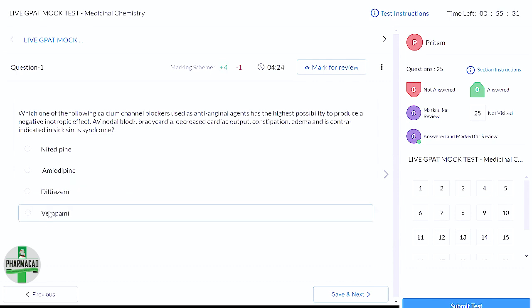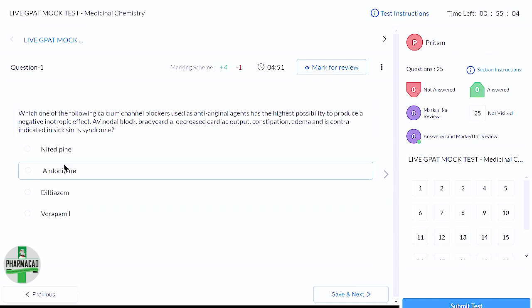And this is the only drug which is contraindicated in sick sinus syndrome. You might not remember this, but at least you should remember that verapamil has the highest selectivity for cardiac tissue compared to other calcium channel blockers, and that's why its impact is more. That is the reason it is contraindicated in CHF.